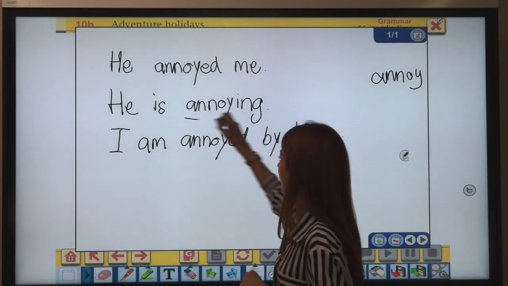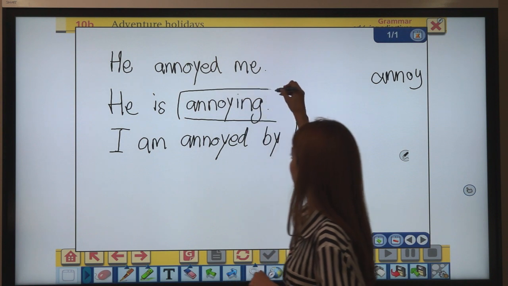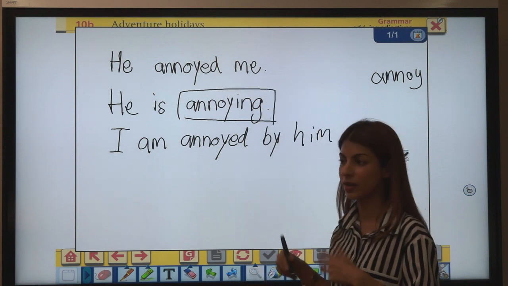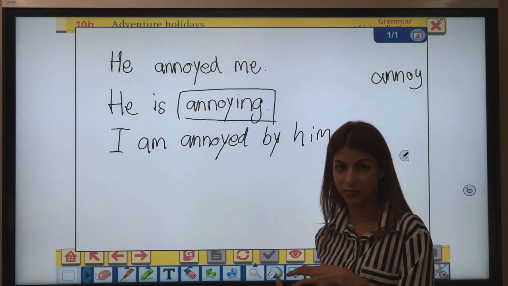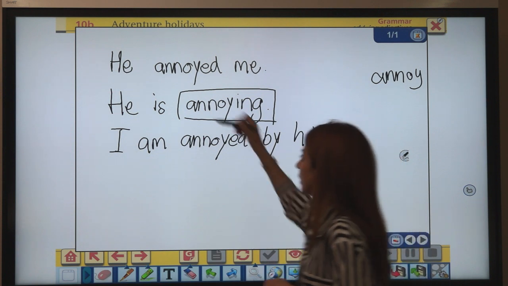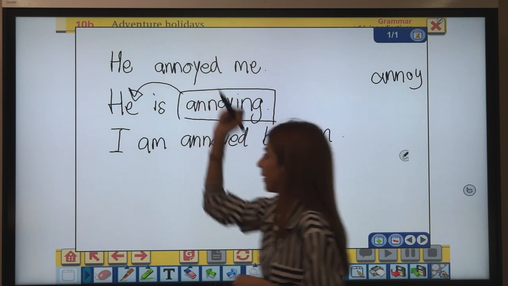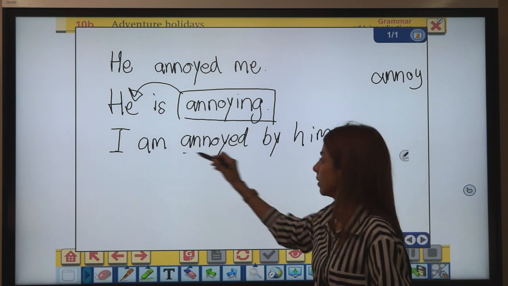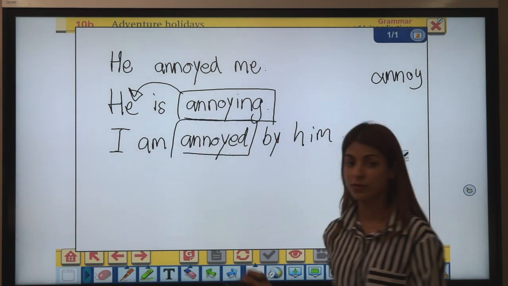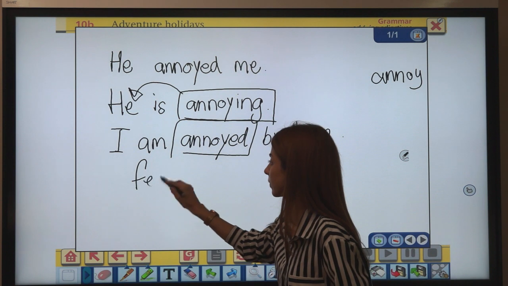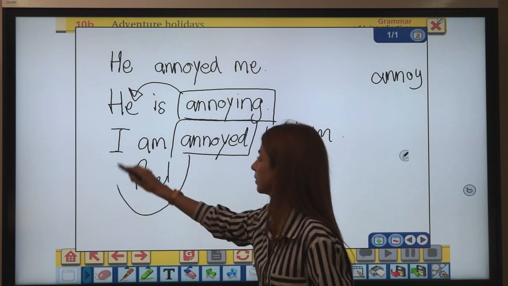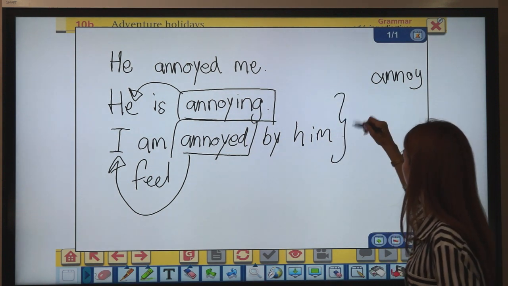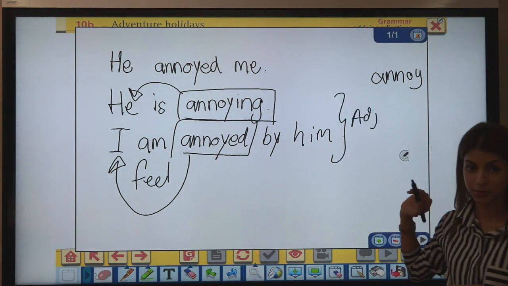Correct, this one is an adjective, right? He's annoying. It describes a person as he is, right? He's a very annoying person. It modifies me. I'm annoyed by him. Anyway, this is my feeling. I feel so annoyed, right? And it describes my feeling, right? So these 2 are adjectives.